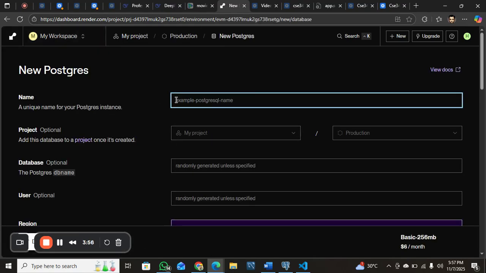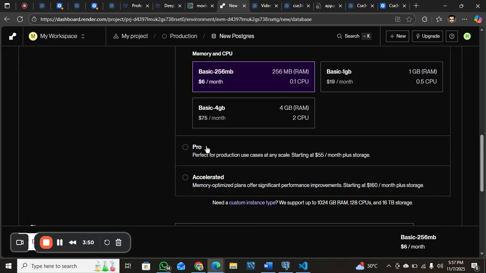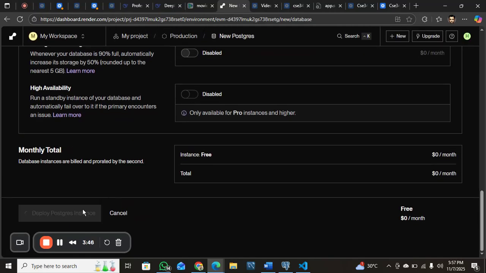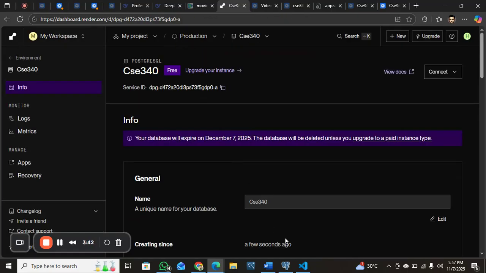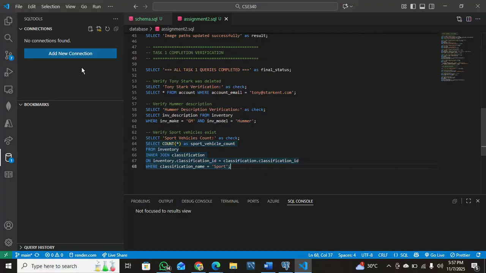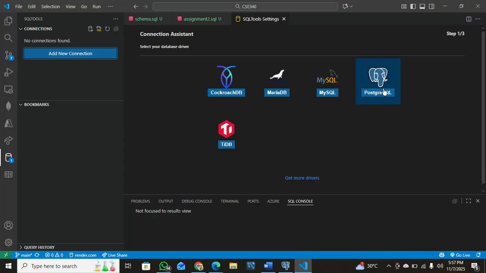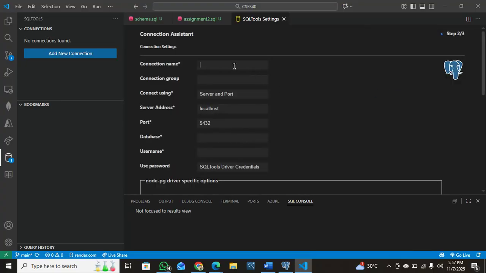Postgres, get a new unique name, 340, call it that. Scroll down, click on free, deploy our database. While it's creating the database, we go to our SQL file, add connection, click on Postgres, give